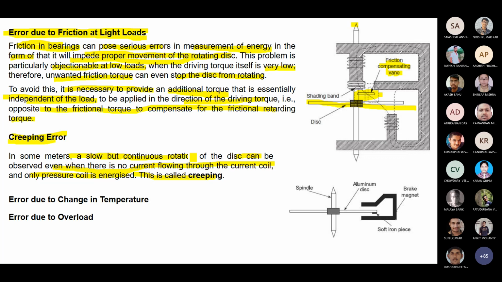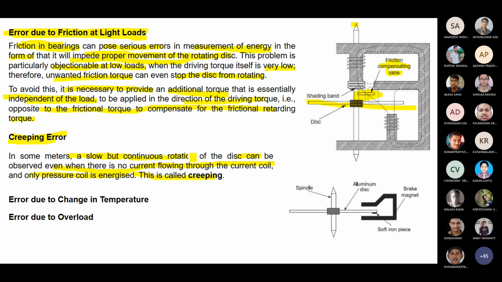Sometimes it also happens that the pressure coil is connected across your supply, so somehow the supply is charged, or somehow some potential appears from the supply to your coil. The pressure coil is basically connected in parallel to the load, so it comes directly. So somehow the pressure coil gets energized. Then, due to the magnetic field, that creeping problem will be there.